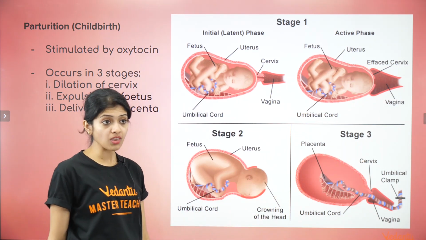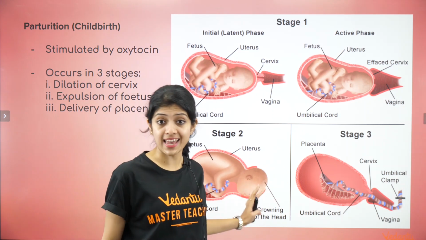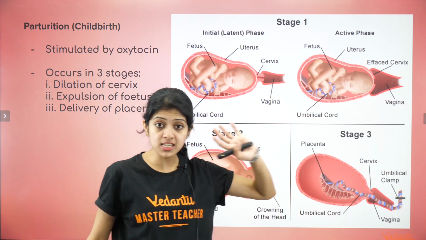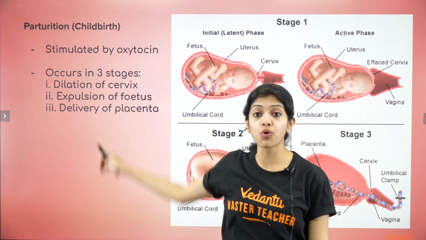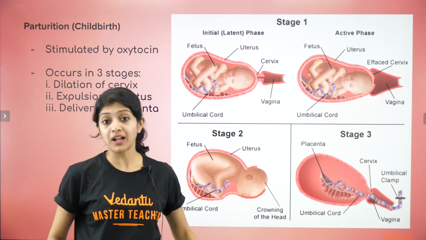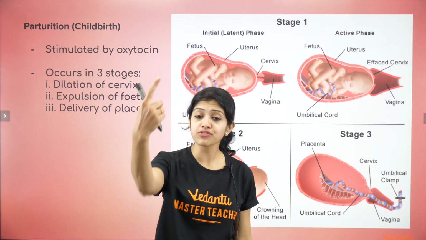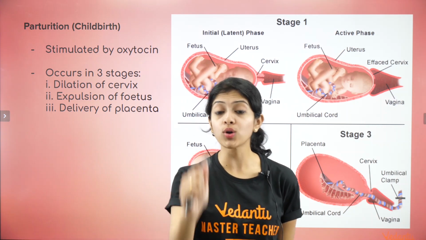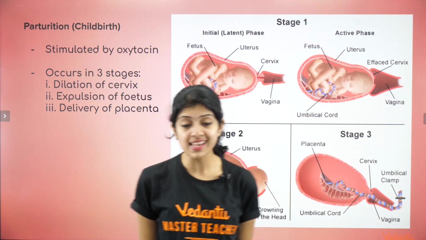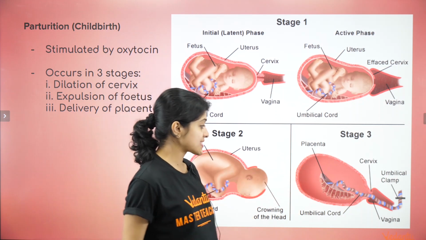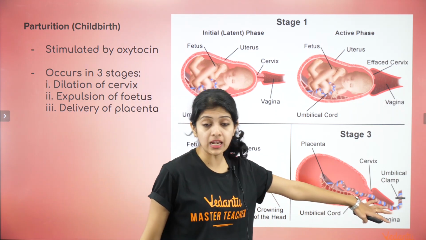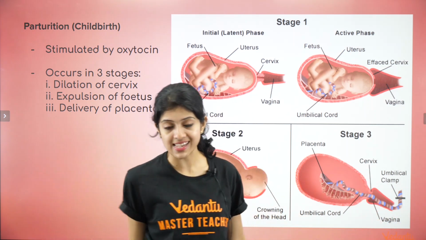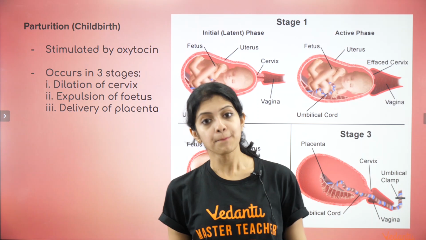Stage 2, where the fetus begins to get expelled. The cervix has dilated and through the vagina, the head is beginning to come out. That is what stage 2 is, expulsion of the fetus. Even after the fetus has come out, it doesn't end there. There is one more last stage, which is the delivery of the placenta. What you see here, the remaining placental tissues would be expelled out after the fetus has exited the mother's body.